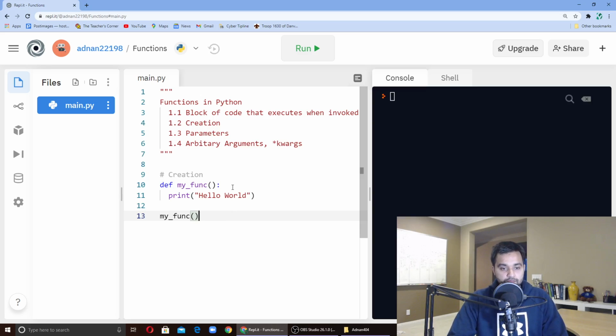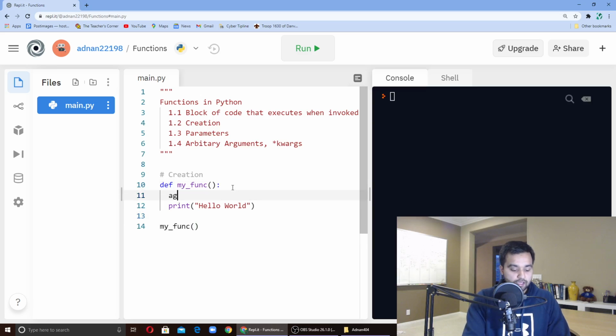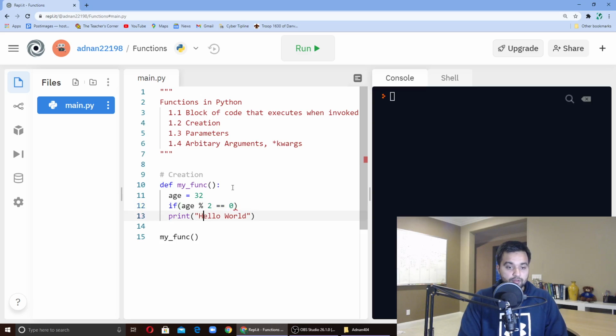Now, what I can do with functions is I can even add if and else. So let's say I have an age, and that's 32. And if age % 2 equals 0, then I'll print age is even.